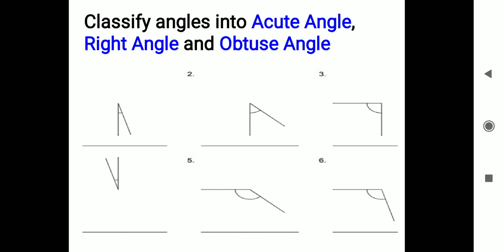Now, as we had already studied what the different types of angle are, how we can measure them and even how we can classify them, look carefully, pause here, and all the angles have been marked. You have to classify them as acute angle, right angle and obtuse angle. Have you done? After completion, you can send it to me.